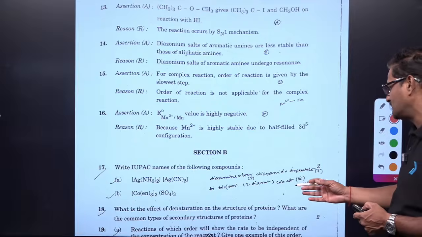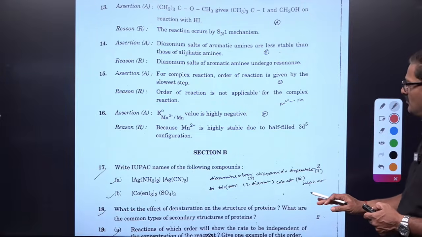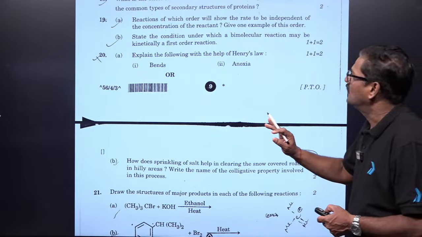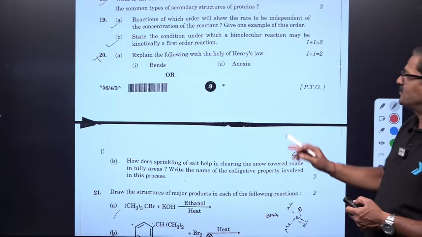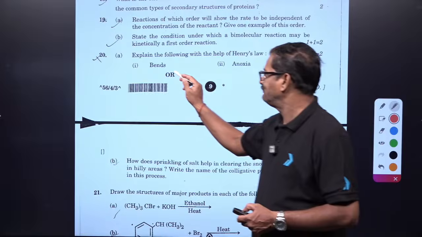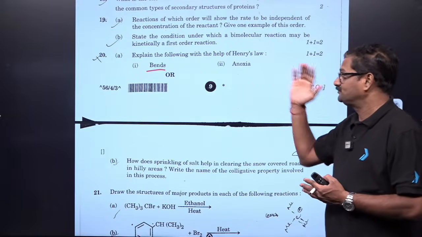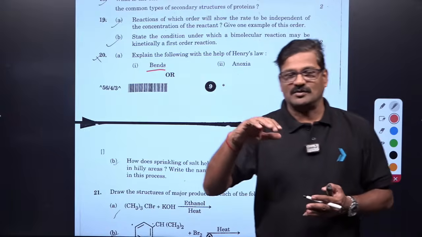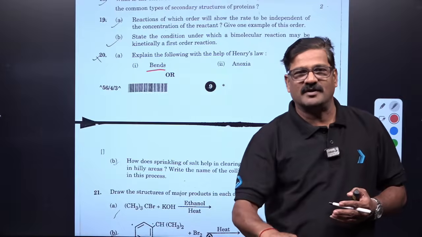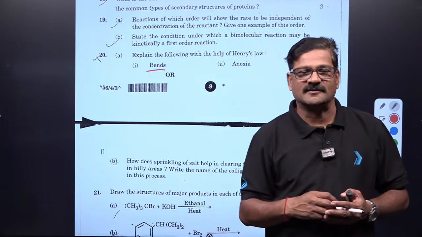What is the effect of denaturation on secondary proteins? Common type of question. So these are the phenomenal questions. Explain the following with the help of Henry's law: bends, and another one is anoxia. So you are on the ground, you are happy. If you go into the deep sea, you are going to carry an oxygen cylinder.